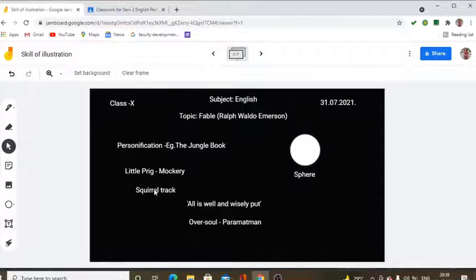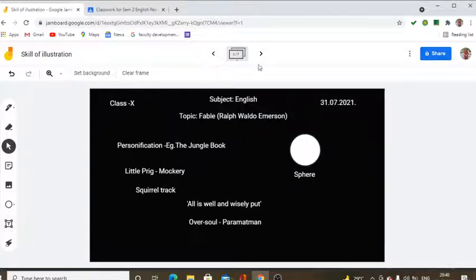Why does he call the squirrel a prig? A student replies, a prig is a self-righteous person, one who puts on an appearance of being morally correct. So the mountain implies that the squirrel is trying to project himself as someone who is saying whatever he is saying is correct. Very good, the teacher says.